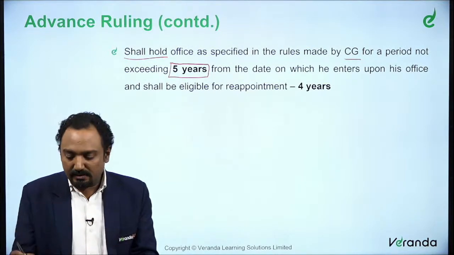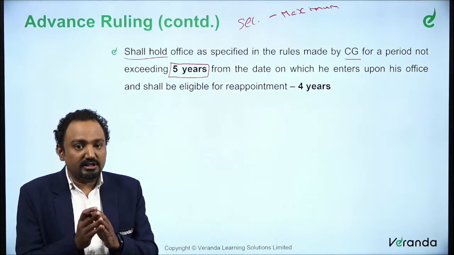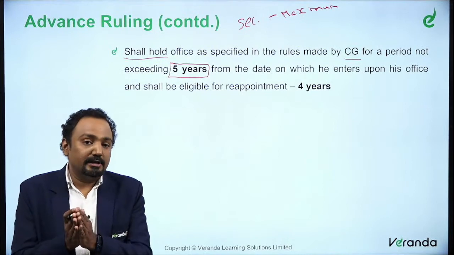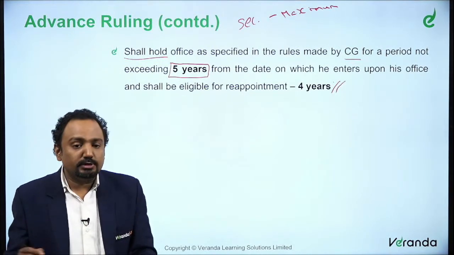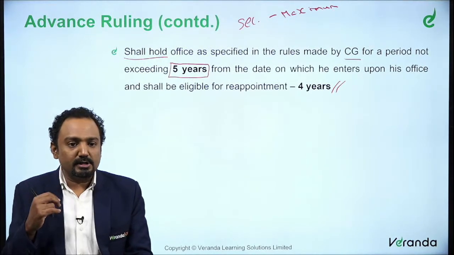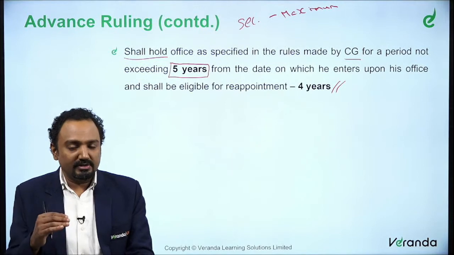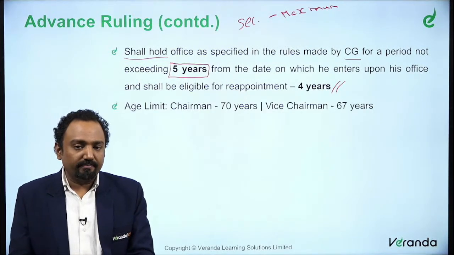So the section provides the maximum eligible term of office, which is 5 years. But what is actually provided in the law, that is in section 184 and subsequently in the rules being prescribed, is 4 years. The maximum period one can hold office is 4 years.